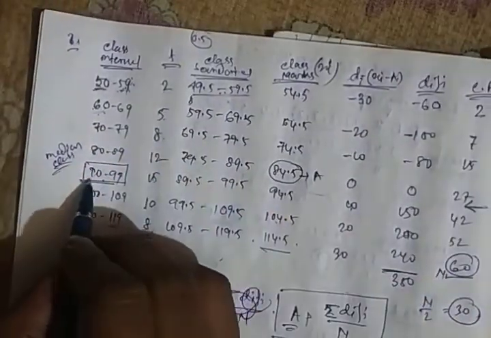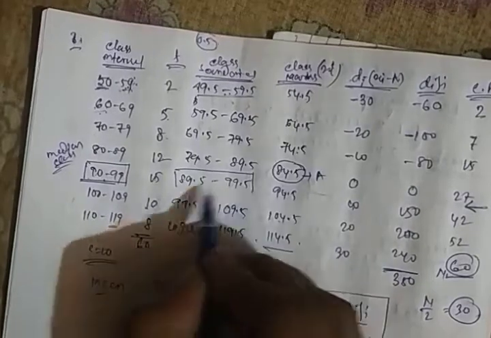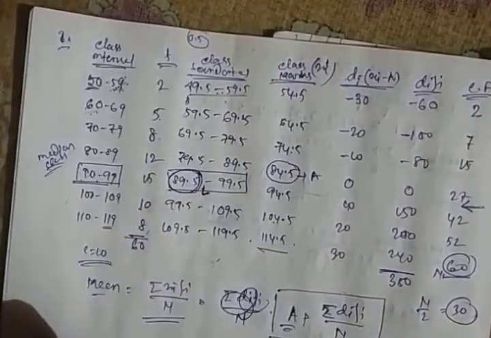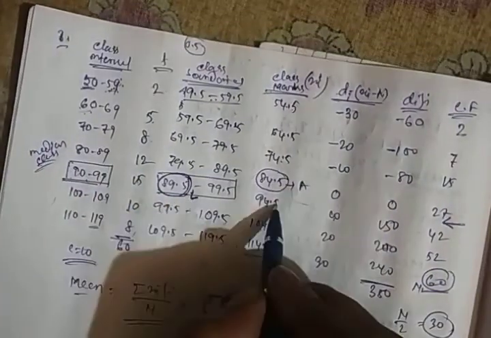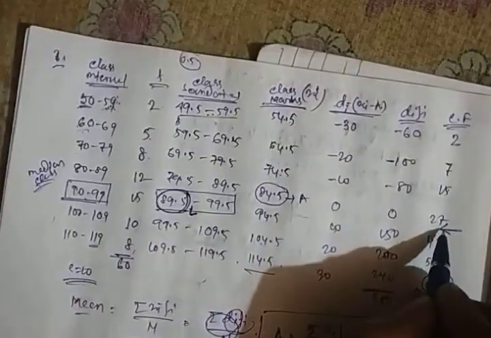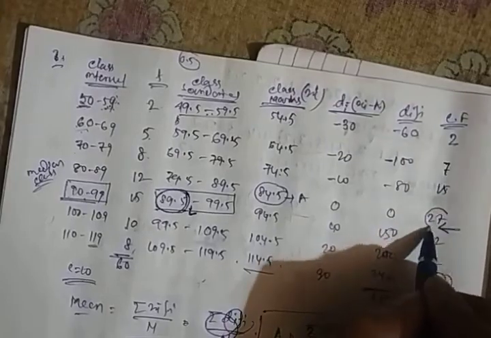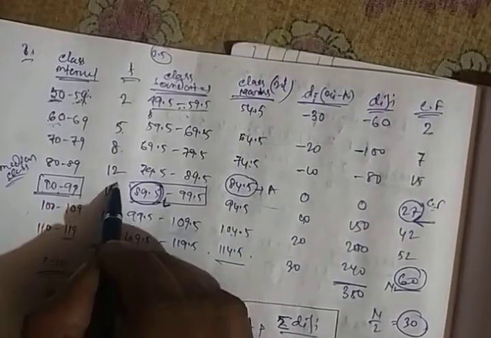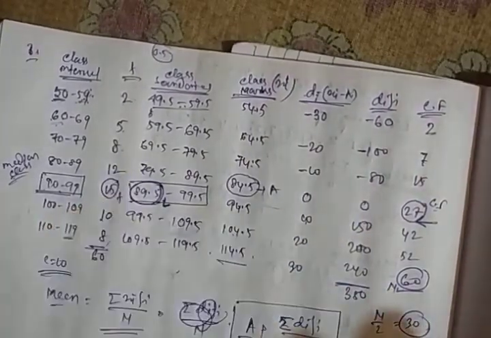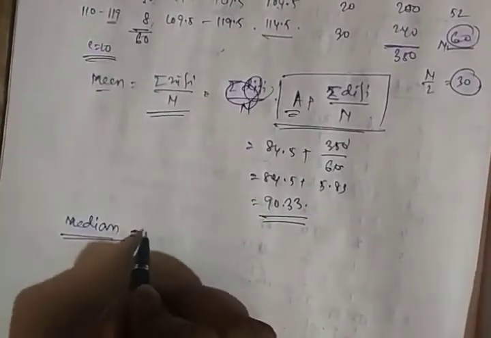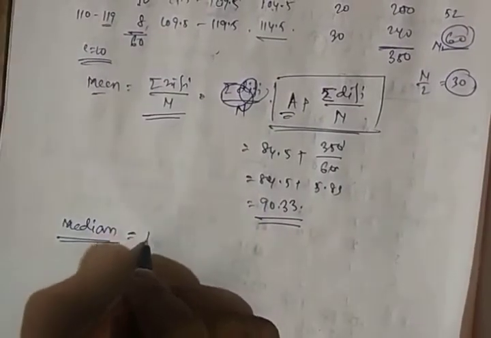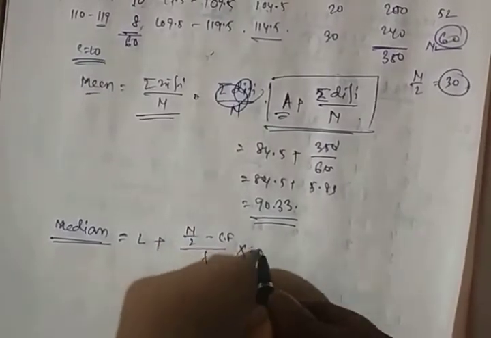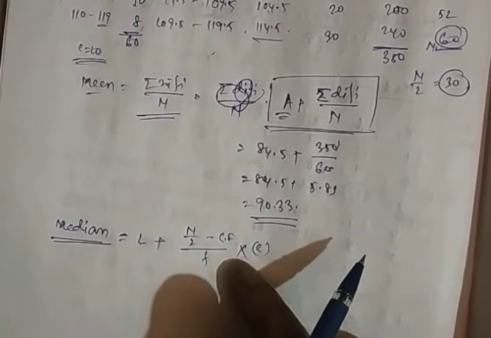Now, as we have already found the median class, we have to find the lower boundary of the median class, which will be L. We also need the cumulative frequency just preceding the median class, so this is the cumulative frequency CF, and the frequency in the median class will be F. So for the median we know the formula is L plus n by 2 minus CF divided by F, into the class interval, which is C, the length of the class interval.